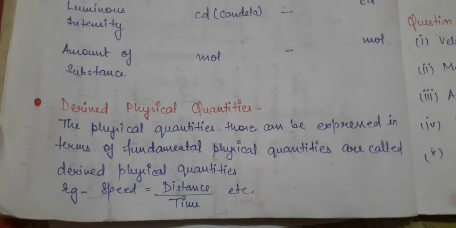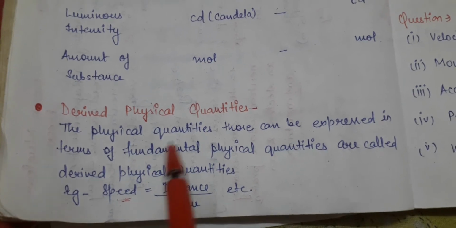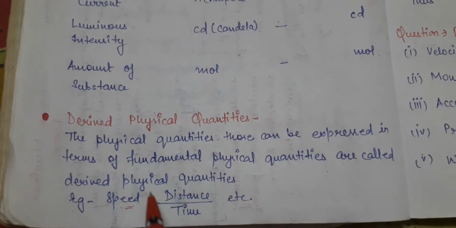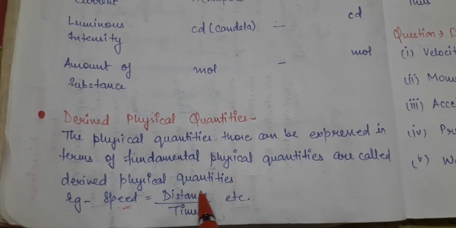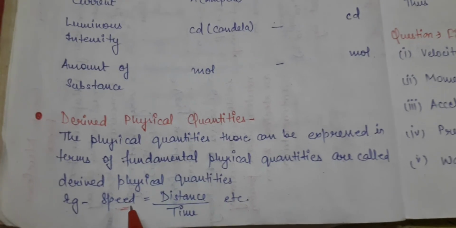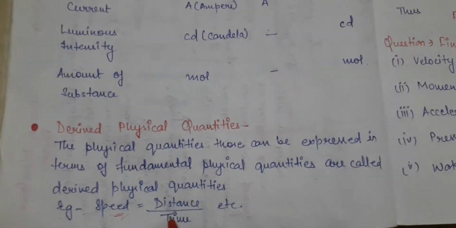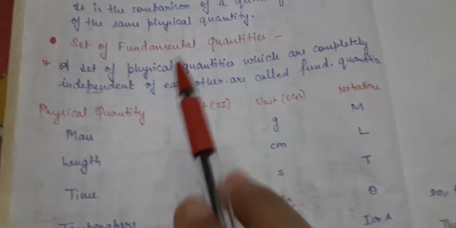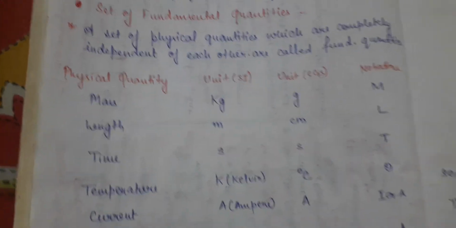Suppose we take the example of speed. What is the formula of speed? Speed is equal to distance upon time. This physical quantity is derived with the help of two physical quantities, distance and time. So in this case, speed becomes the derived physical quantity, and distance and time become fundamental physical quantities, which are completely independent of each other.